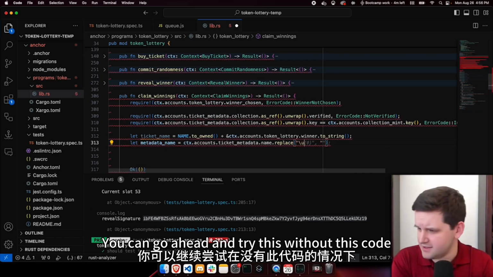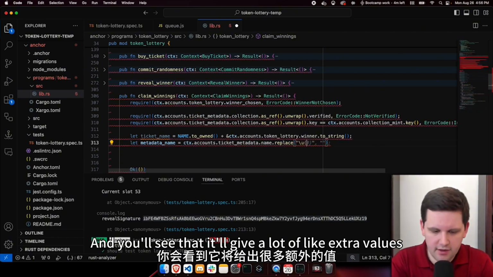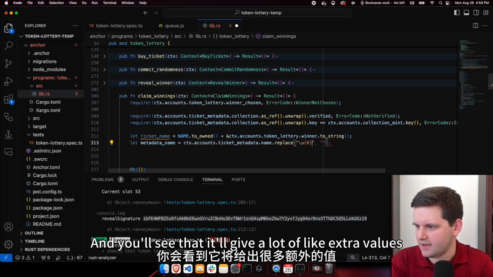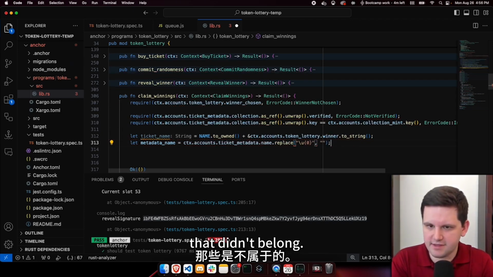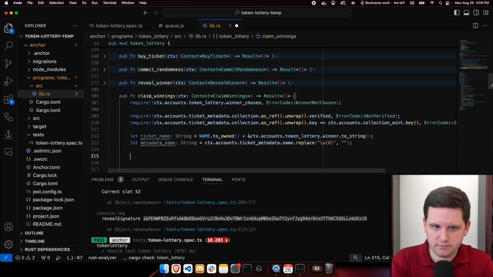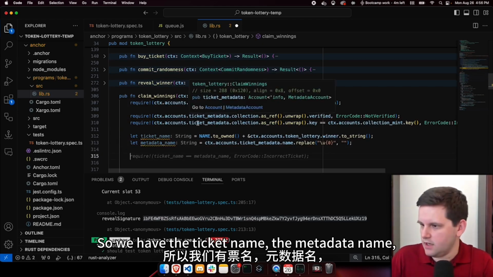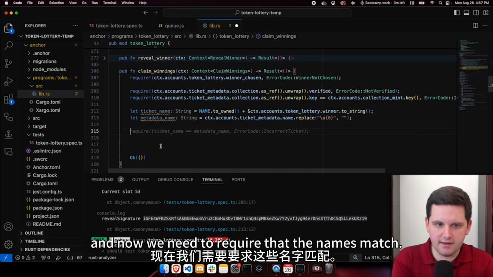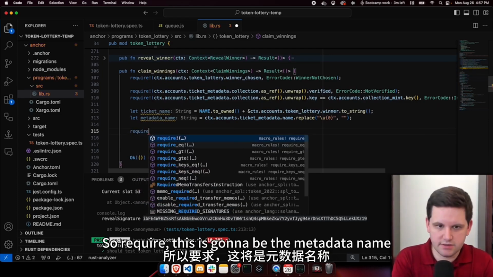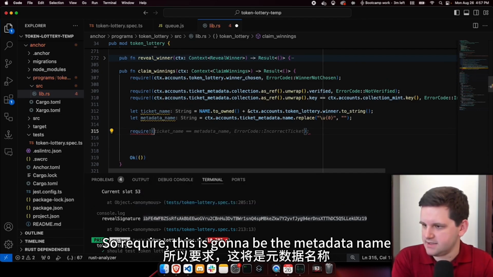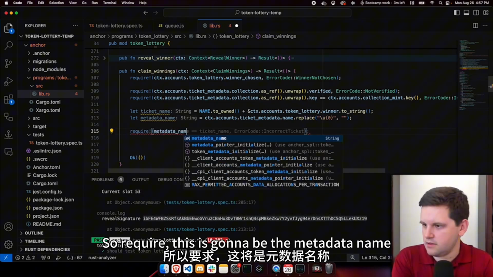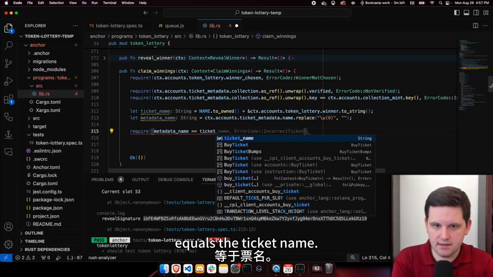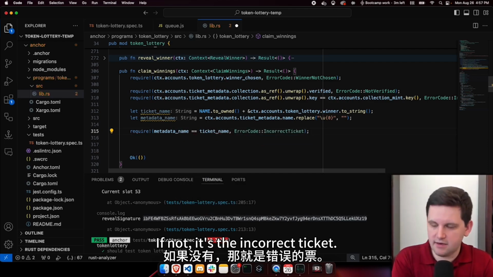You can go ahead and try this without this code that I'm writing now, and you'll see that it'll give a lot of extra values that didn't belong. All right, there we go. So we have the ticket name, the metadata name, and now we need to require that the names match. So require, this is going to be the metadata_name equals the ticket_name. If not, it's the incorrect ticket.